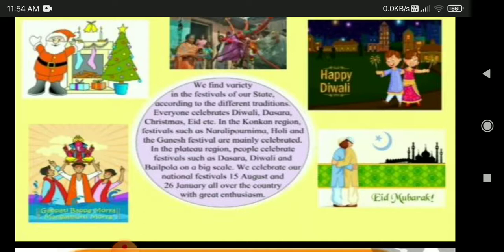We celebrate our national festival on 15th August. What do we celebrate on 15th August, students? Independence Day. We will not say which state or which language we belong to. In spite of our caste, creed and language, we celebrate this festival on 15th August, as we got Independence in 1947. On 26th January we celebrate Republic Day all over the country with great enthusiasm.